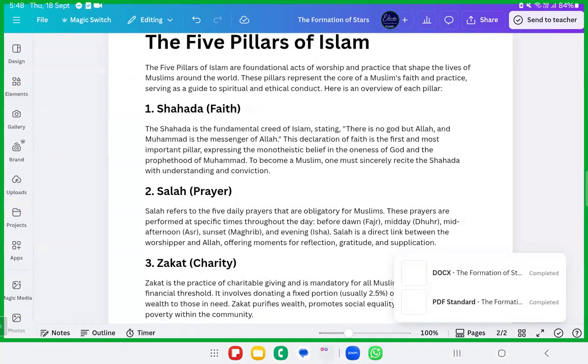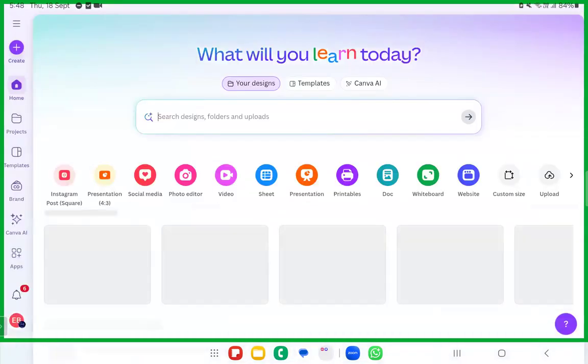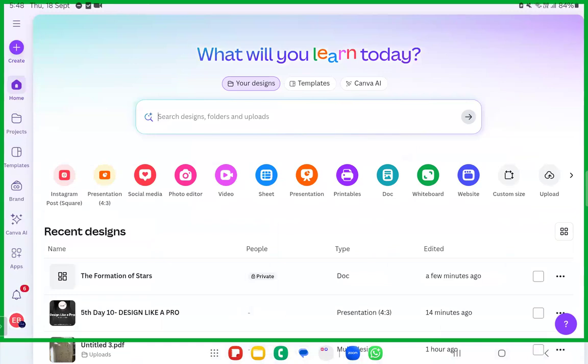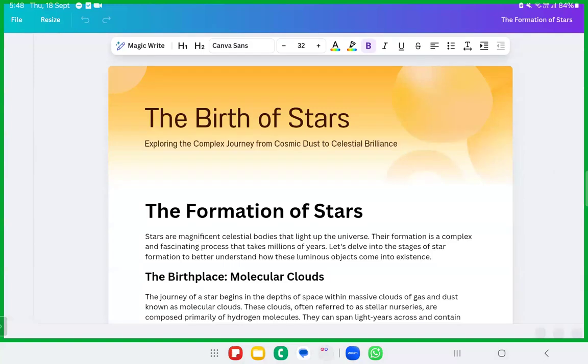Now, dear sisters and brothers, I'll just go ahead with the document. Hopefully you have all the features. You can use hundreds of elements, millions of elements, whatever you want, put it over there and create masterpieces. Okay, the formation of the stars. For the formation of the stars, if you want to include any photos or anything here and there, you can include that.